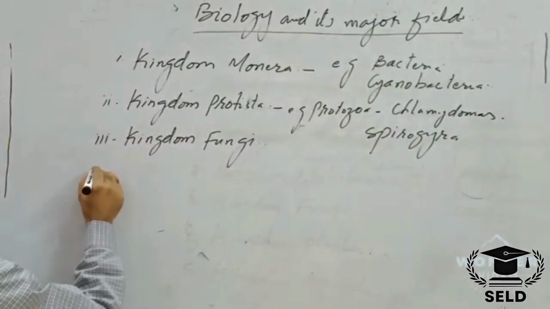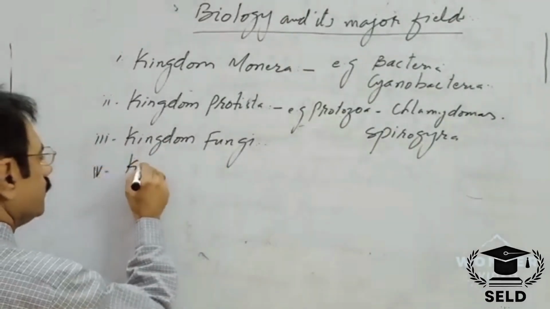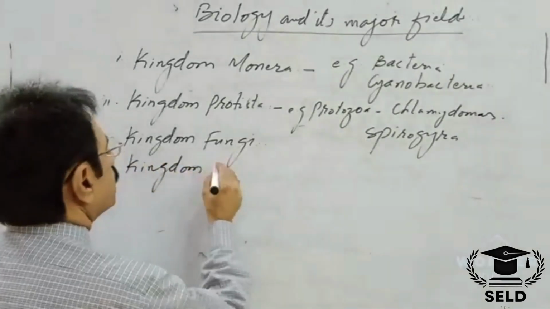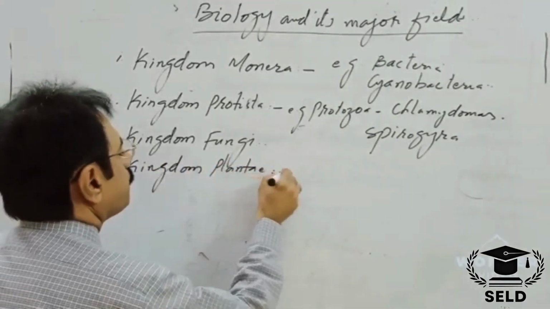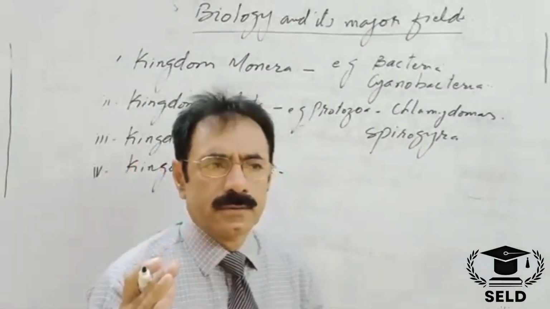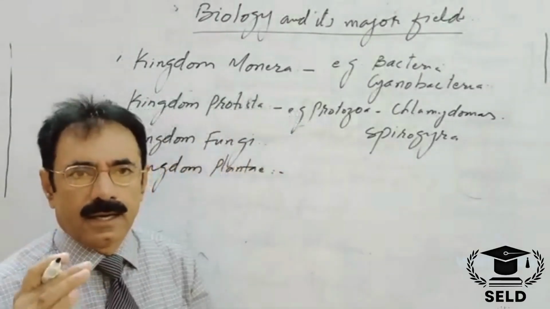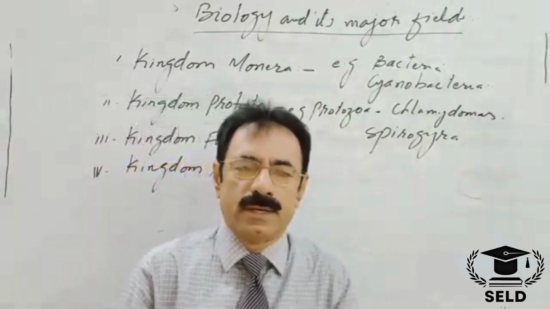Number 4 kingdom is kingdom plantae. Kingdom plantae includes all the eukaryotic, multicellular, green and autotrophic plants. They have a cell wall, and the cell wall is made up of cellulose.